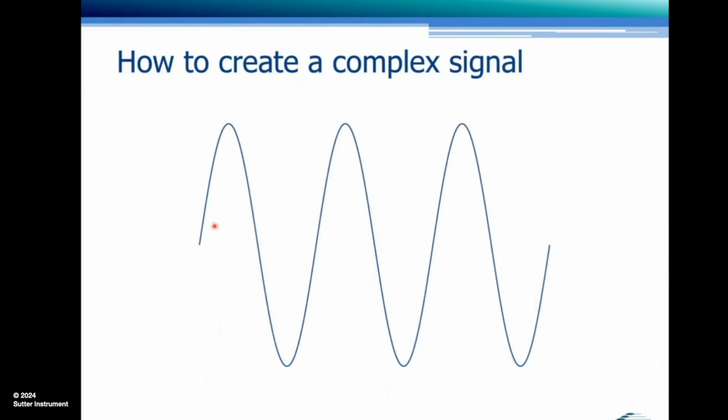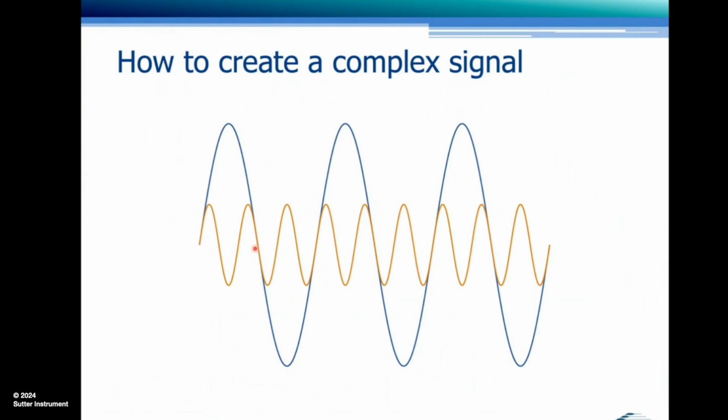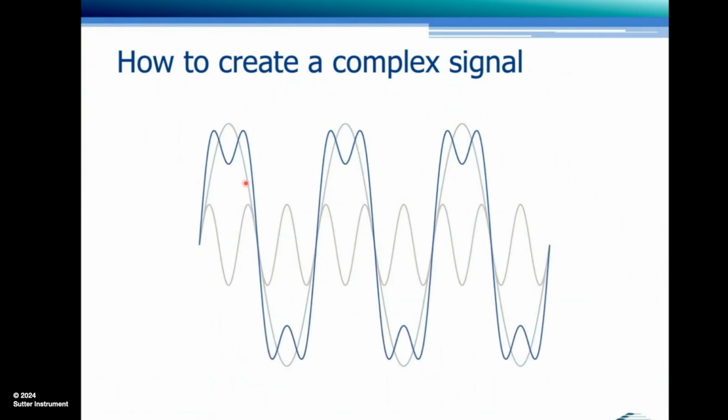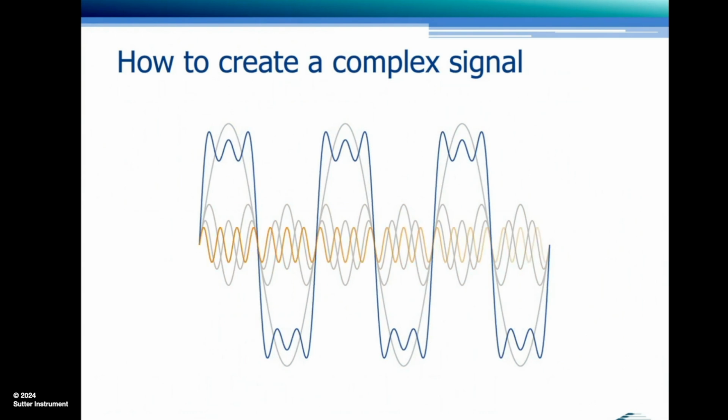So what we're going to do is we'll take a sine wave, one frequency, certain amplitude, and superimpose a second sine wave, higher frequency, smaller amplitude. And if we add these two up, we get the blue, the resulting curve here. We do that again, higher frequency, smaller amplitude. We add it up. One more time, higher frequency, smaller amplitude.